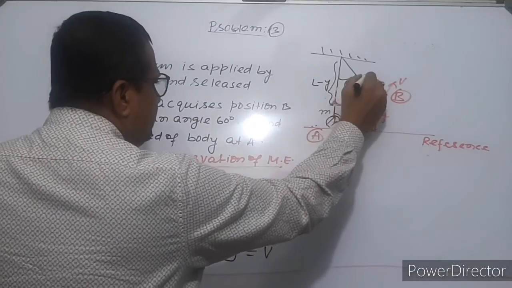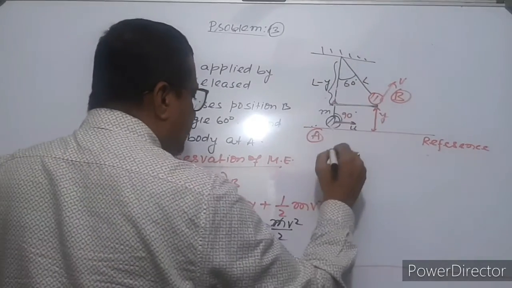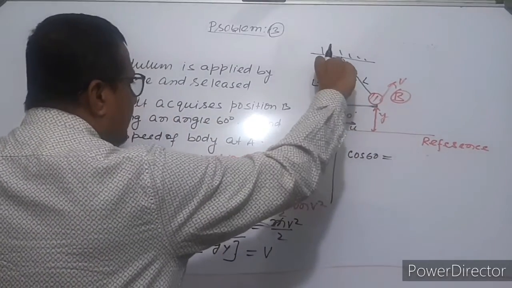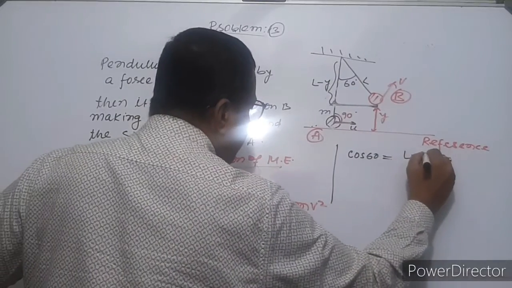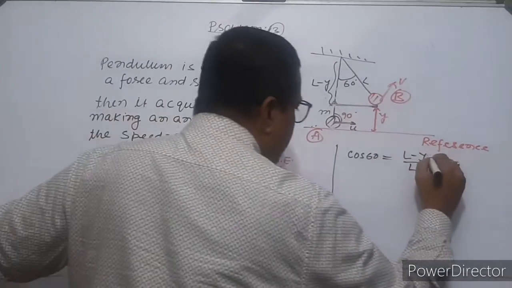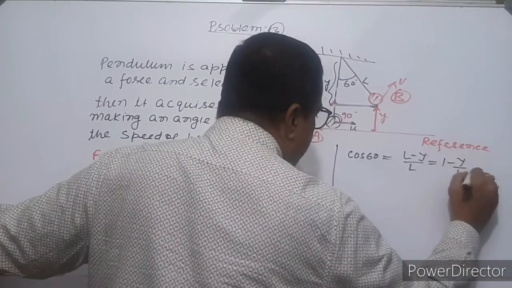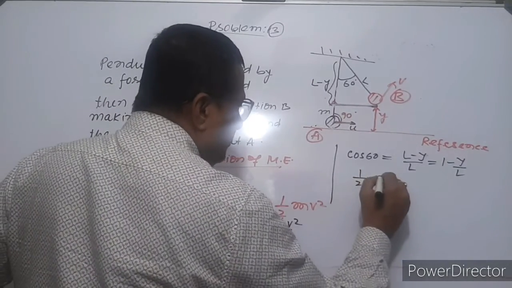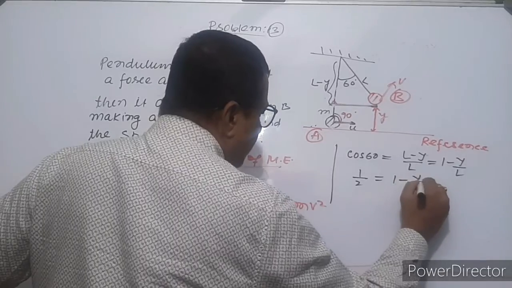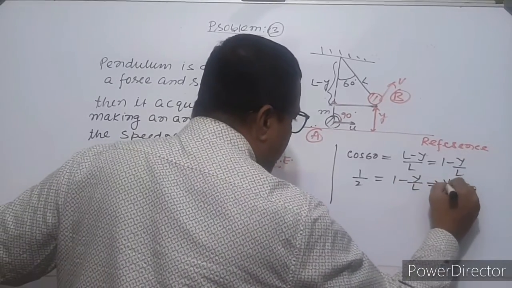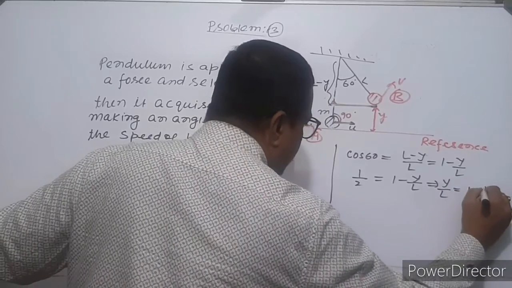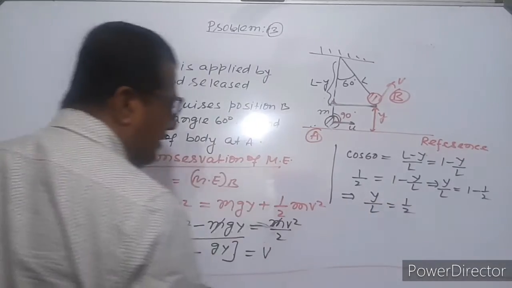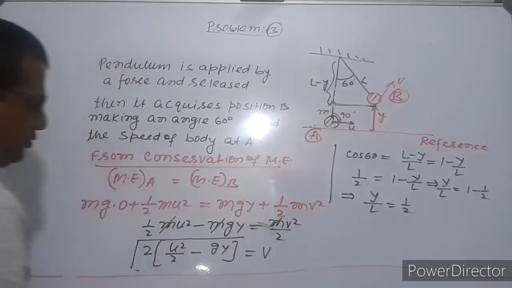Here this is length L. We can take cos 60 equal to (L minus y) by L, which is 1 minus y by L. Cos 60 is 1 by 2, equal to 1 minus y by L. This can be written as y by L equal to 1 minus 1 by 2, which implies y by L equal to half. So we can take y equal to L by 2.